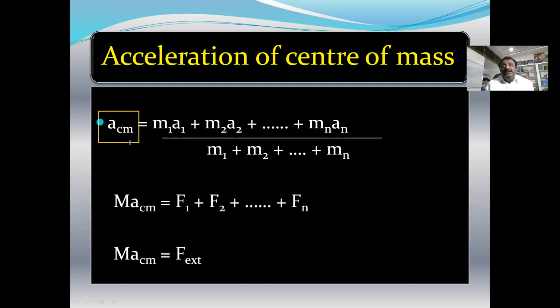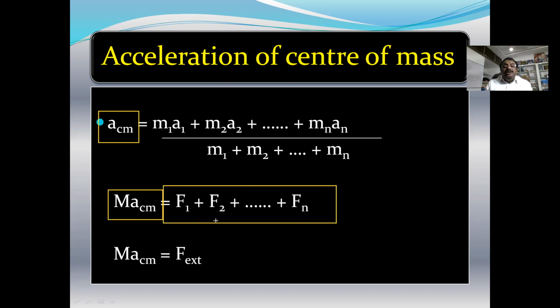We are choosing a point. We are calculating the acceleration of that point, that is the center of mass. It is multiplied by the entire mass of the body. Then it gives the total external force acting on all the particles. If you see these two terms, the acceleration of the center of mass multiplied by the entire mass of the body gives the total external force acting on all the particles of the system.